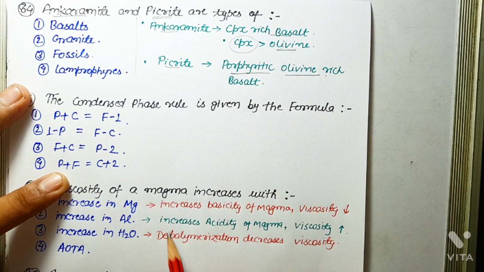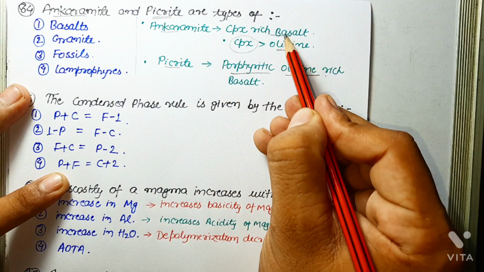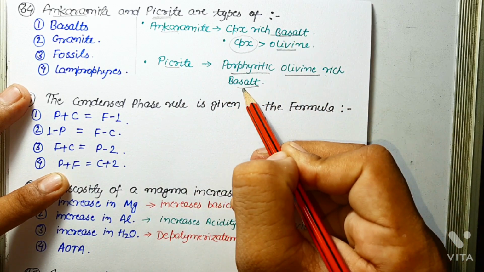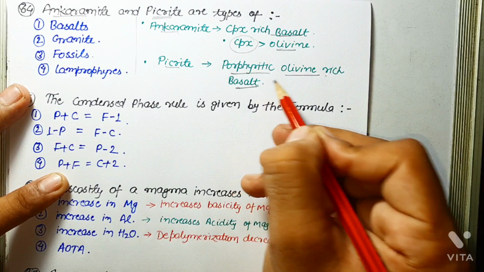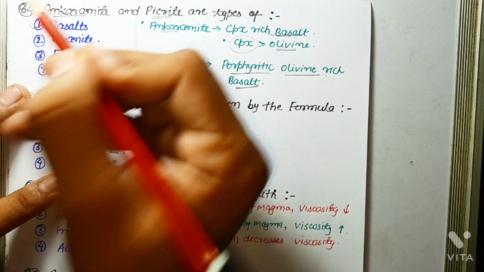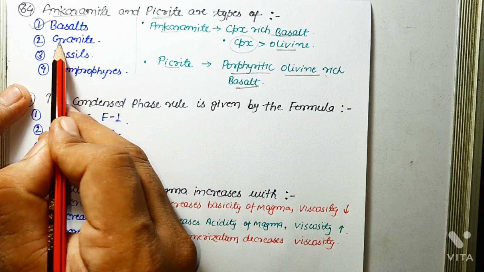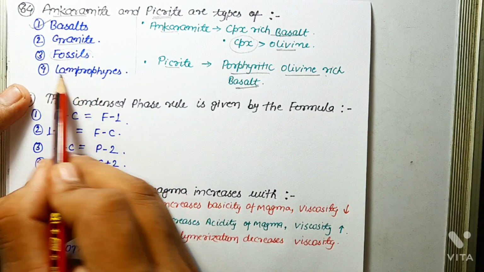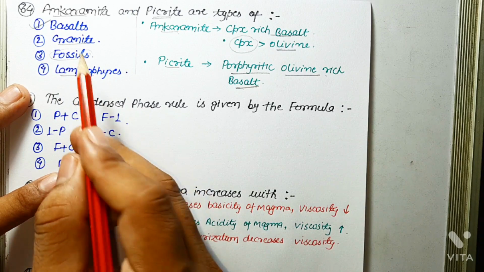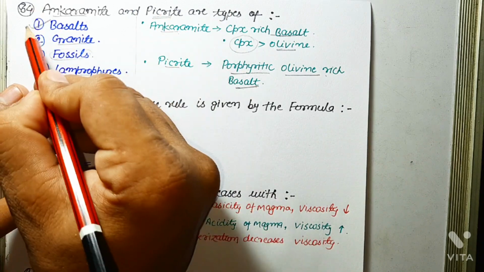So basically ankaramite and picrite both are basalt, and basalt is a volcanic, basic igneous rock. So the correct answer is basalt. First one is the correct answer. Granite is a plutonic igneous rock, fossil is totally out of context, and lamprophyres are hypabyssal rocks. So as far as this question is concerned, basalt is the correct answer.